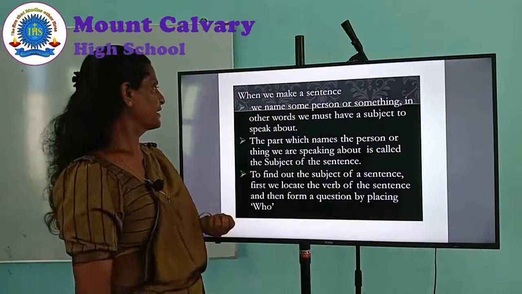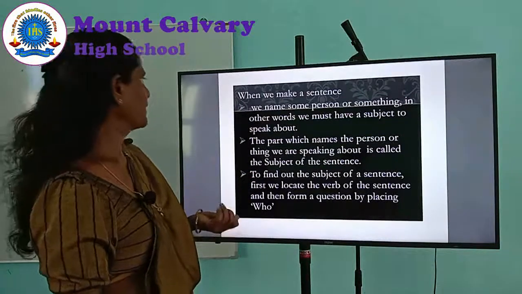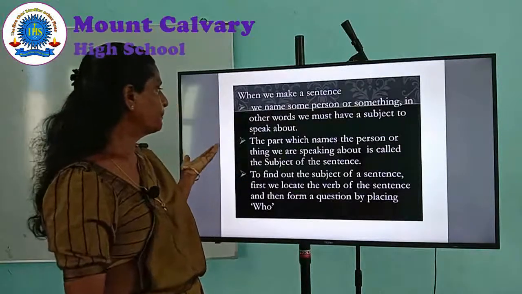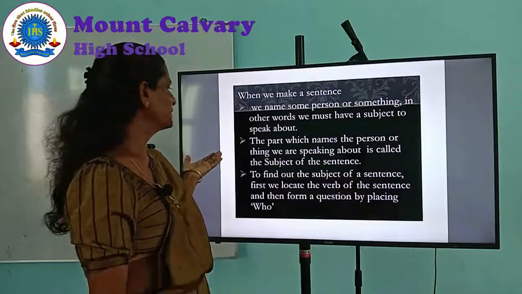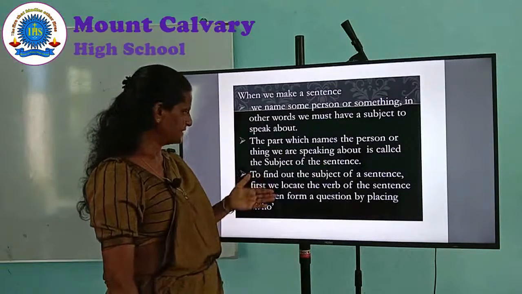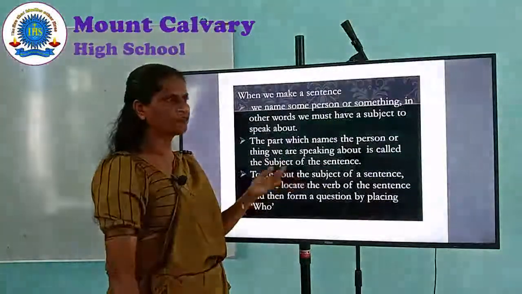When we make a sentence, keep it in mind, we name a person or something. In other words, we must have a subject to speak about. The part which names the person or thing we are speaking about is called the subject of the sentence. To find out the subject, we have to ask the question who.